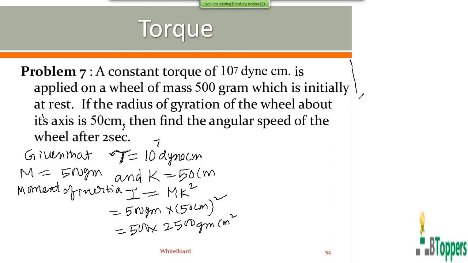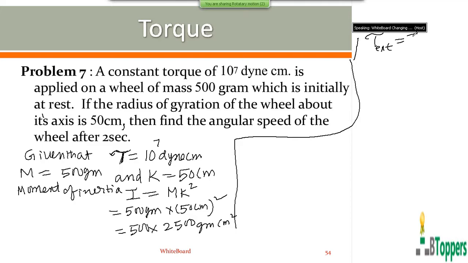Then applying Newton's second law for the rigid body in pure rotational motion, the net external torque on a rigid body about an axis is equal to the product of its moment of inertia and angular acceleration alpha about that axis.